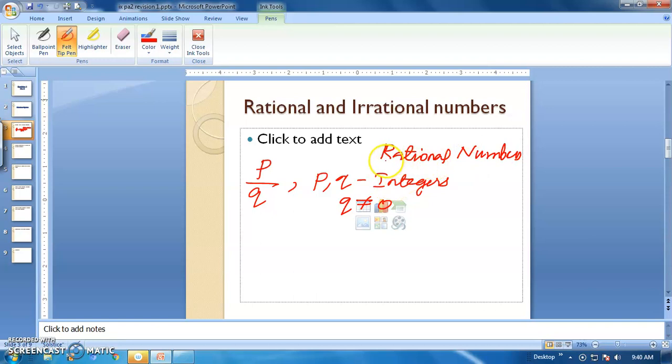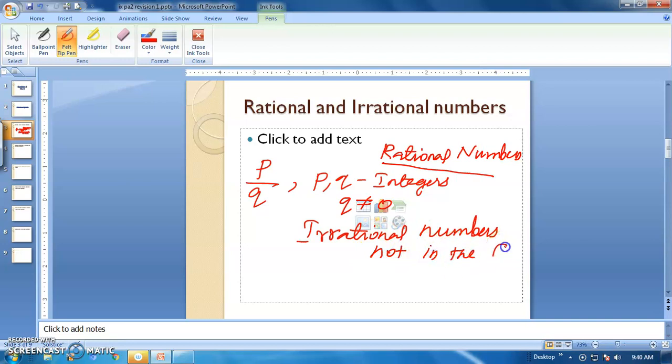And what about irrational numbers? Irrational numbers are not in the form of P by Q, that's it. So not in the form of P by Q, and Q is not equal to 0, right?